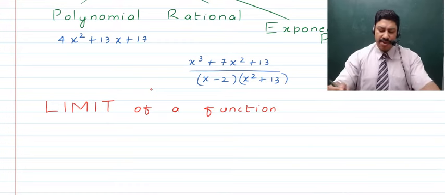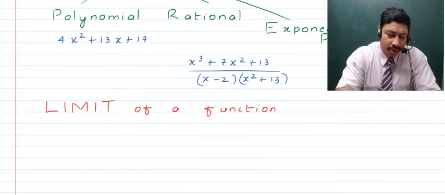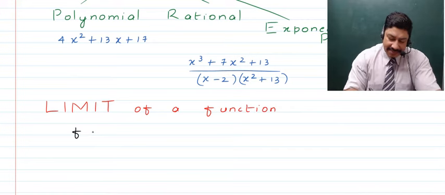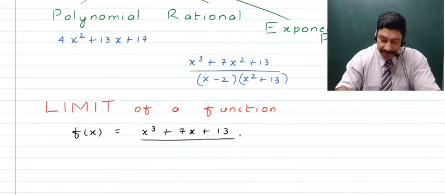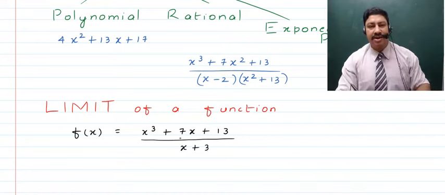So when we talk about the limit of a function, children, I'll quickly explain what happens with a function like f(x) = (x^3 + 7x + 13)/(x + 3).